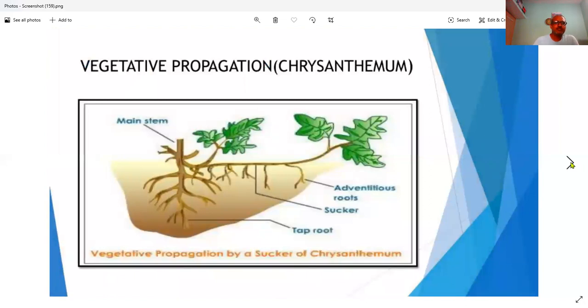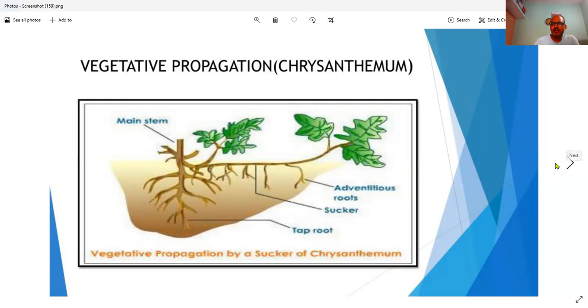So vegetative propagation in chrysanthemum. Here you can see the sucker of chrysanthemum. Here different branches are coming out, and these branches grow into roots. These roots grow downward and join the soil and give rise to the new individual. So that is also root propagation, we can say, through the sucker. The sucker is the organ from where the new roots develop, and these roots give rise to the new plant.